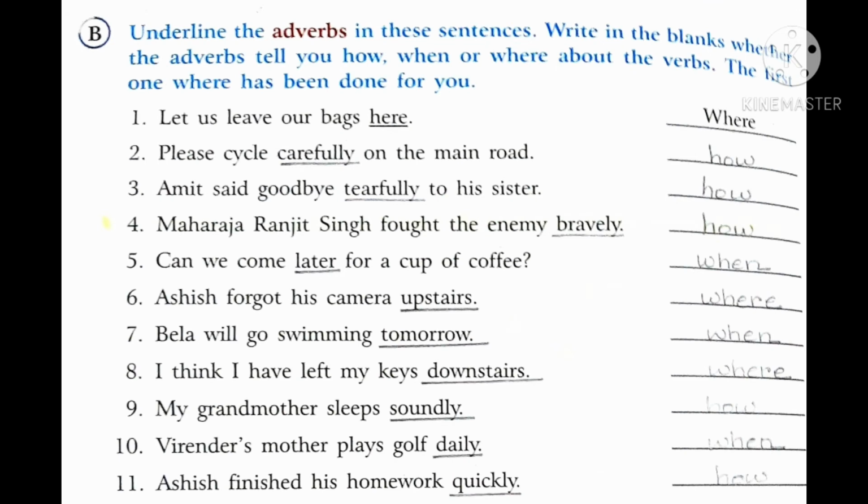Now next one is B. Underline the adverbs in these sentences. Write in the blanks whether the adverb tells you how, when or where about the verbs. So first you have to underline the adverbs here, and after that you have to tell us whether the adverb tells you how, when or where. Like the first one is done for you. Let us leave our bags here. So I have underlined it here because it is an adverb. And what is the adverb telling us? Where. Likewise, all have been done for you.